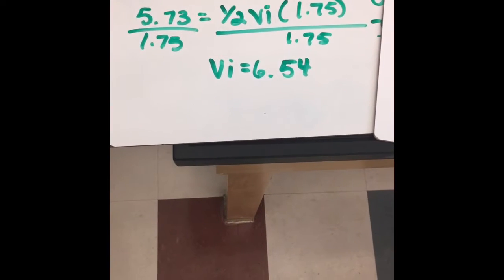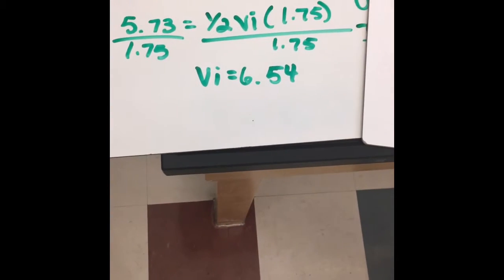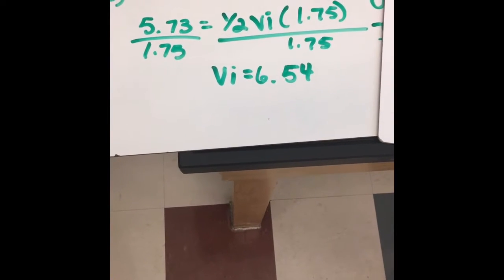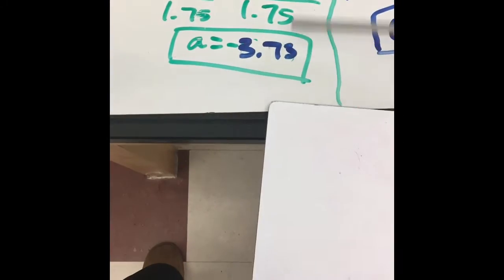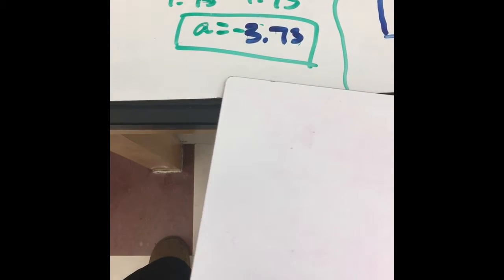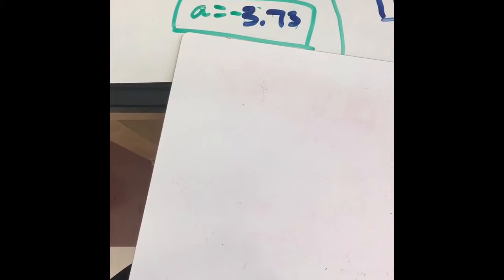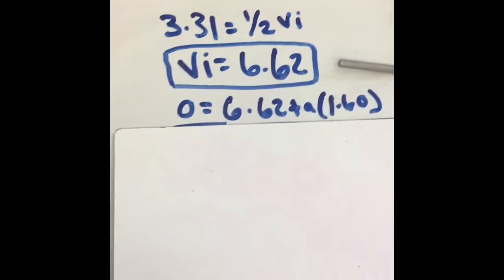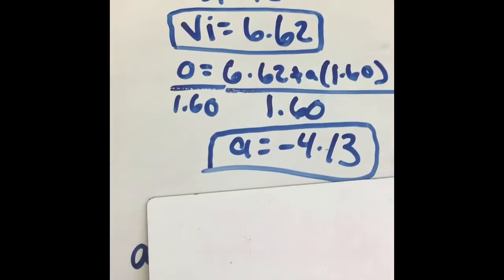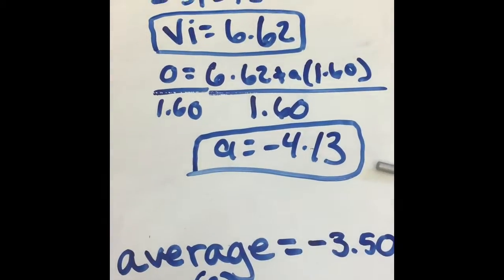So this is number 2, and we plugged in the numbers from our second row into that same first equation. And for VI, we got 6.54. And we solved for acceleration and used that same equation to solve for it. And we got acceleration equals negative 3.75. And for number 3, we got 6.62 for VI and negative 4.13 for acceleration.